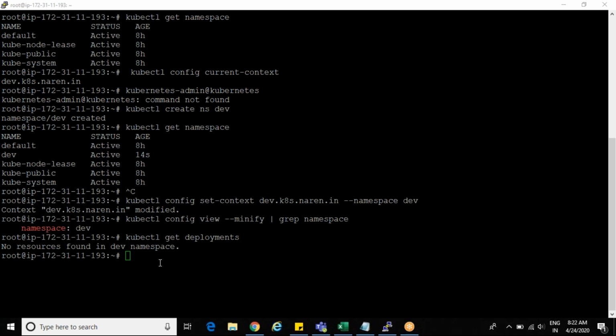Can you create a deployment? But be careful. You should be concerned about your resources, like how much space you have.